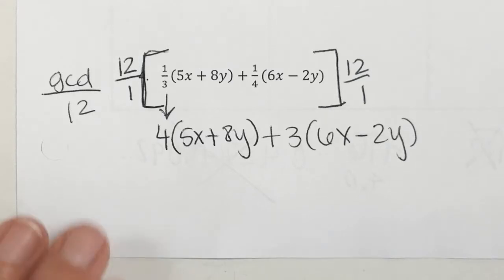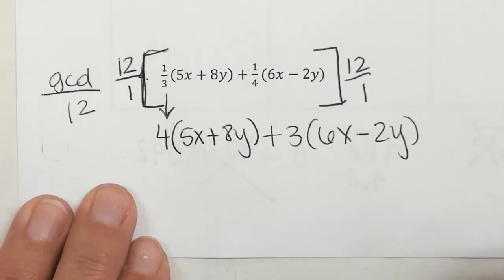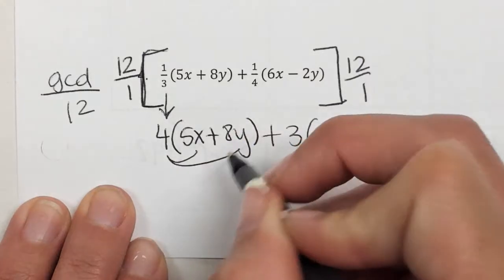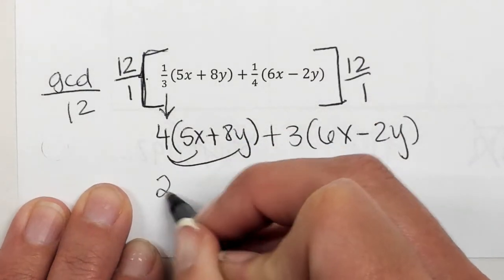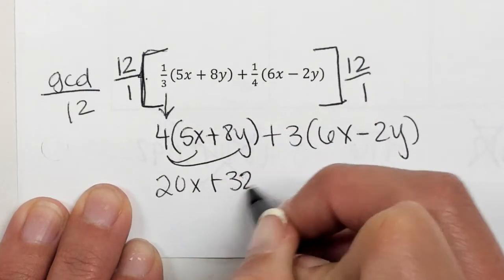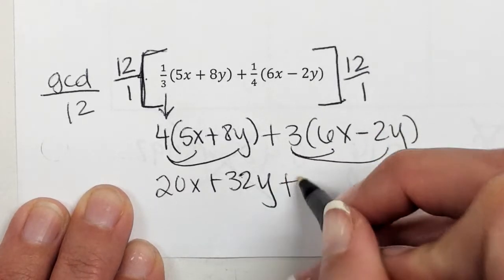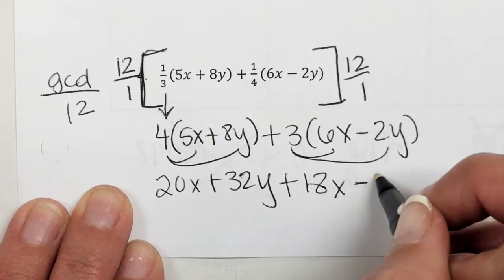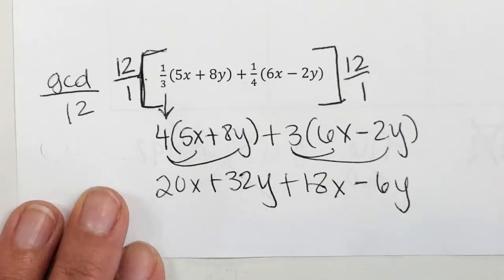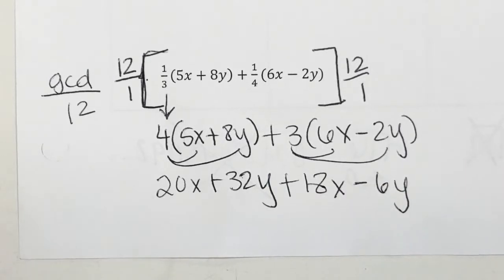Distribute what? The 4 to what terms? That's going to make what? Very good. And then we distribute the 3 to these terms and we'll get what? 18. Good. Everybody good with that? Sweet. Alright, what do we combine the 20x with?